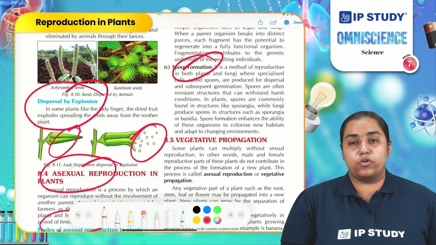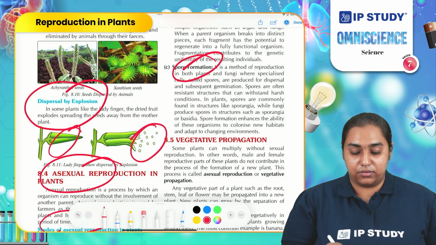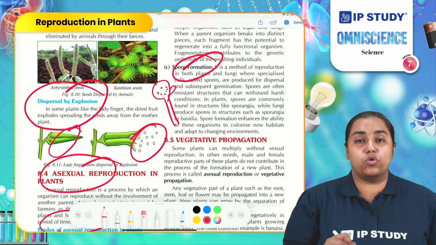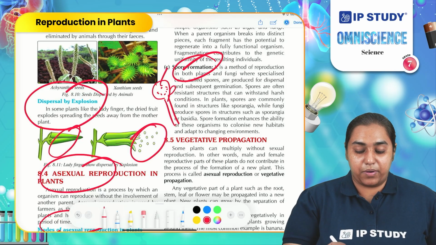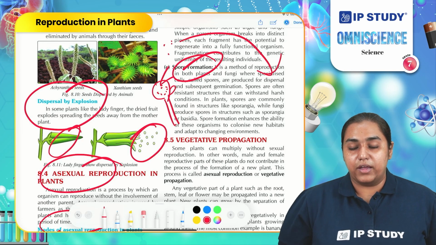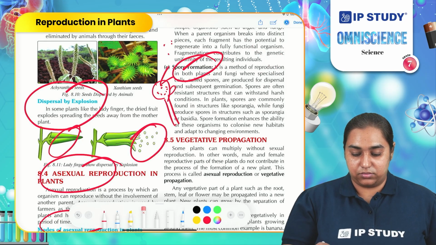Another is spore formation. Certain parent bodies like fungi consist of small spores like pollens. The parent body bursts open to release these spores in the environment, and wherever these spores land, they get the required nutrients and grow into a new parent body.